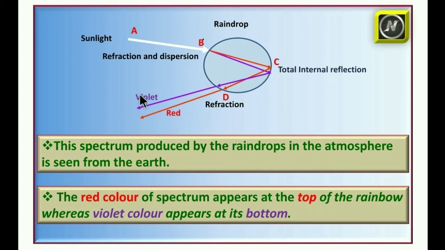This is a single raindrop, that's why you can observe this. But if you go through a number of raindrops, then it is different, and we will see how we observe the rainbow here.